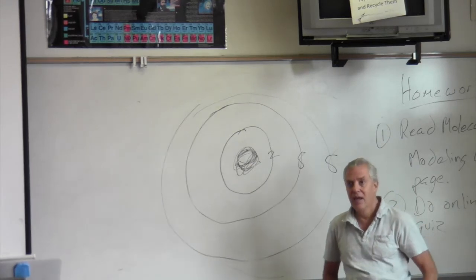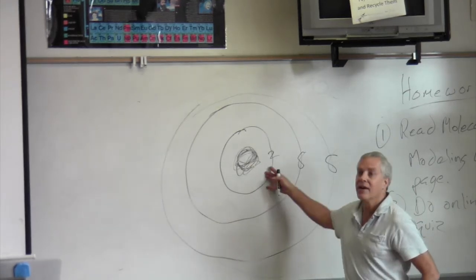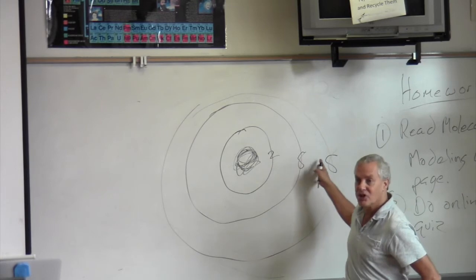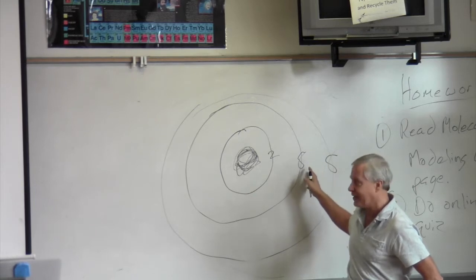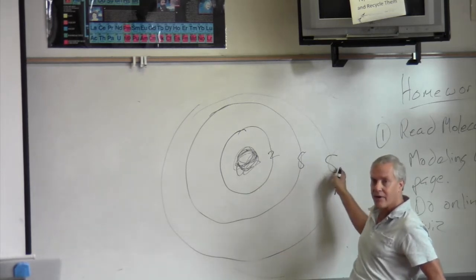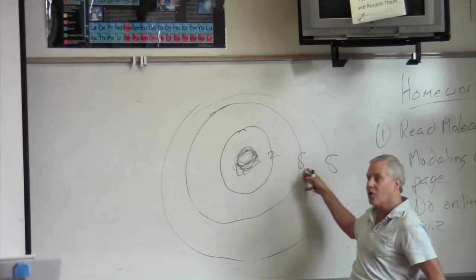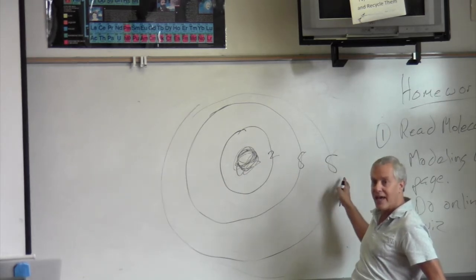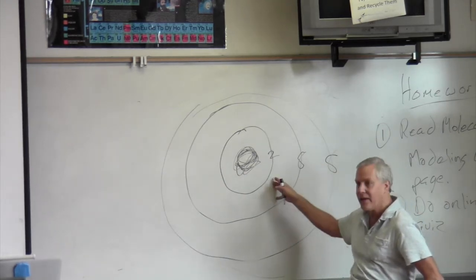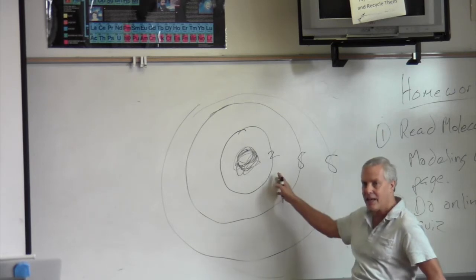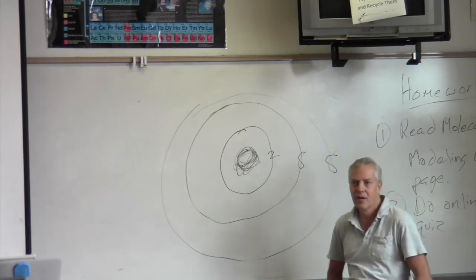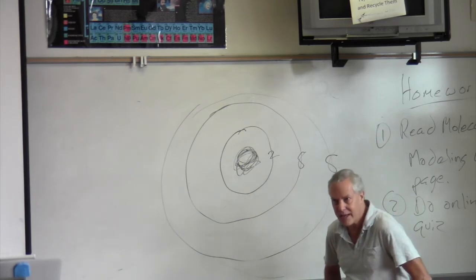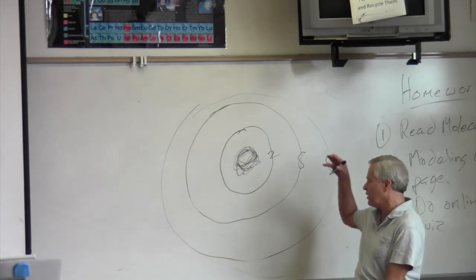They don't like to be out here, but sometimes they get pushed out here, like when light beams hit the photosynthetic parts of a chloroplast, the electrons get pushed to a higher energy level. The farther away an electron is, the more energy it has. It wants to get back here, but sometimes it can't get back unless it releases its energy, and that has to do with photosynthesis and using energy molecules that photosynthetic organisms produce.